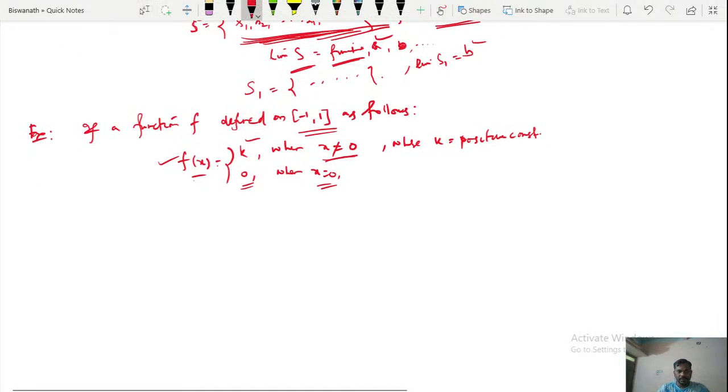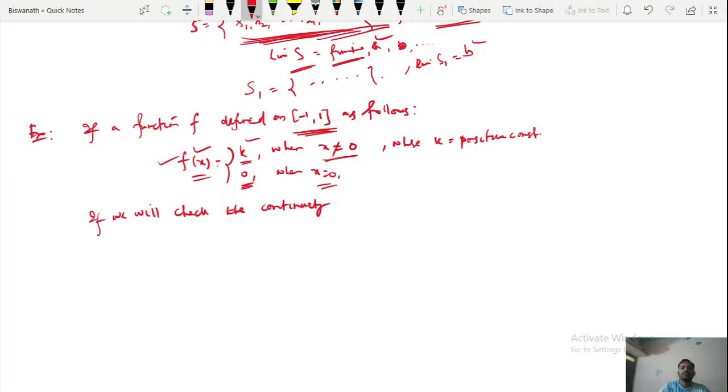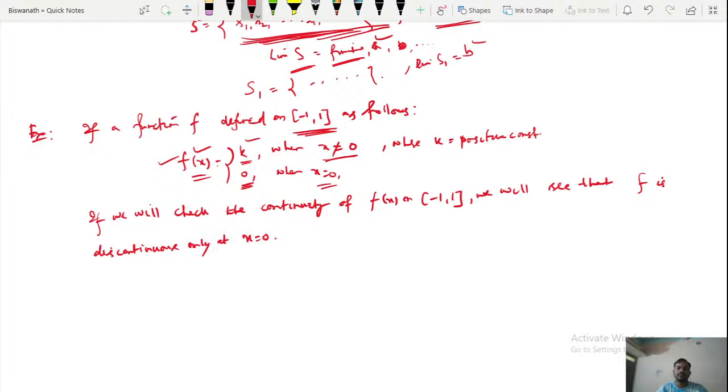So suppose your f of x is equal to this one, and if we check the continuity of f of x on the closed interval -1 to 1, we will see that f is discontinuous only at x equal to 0.